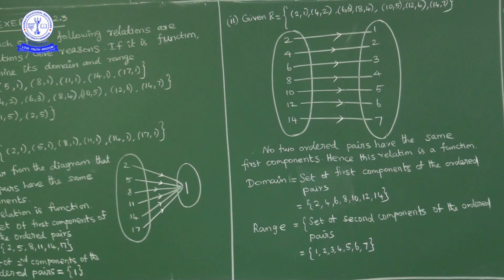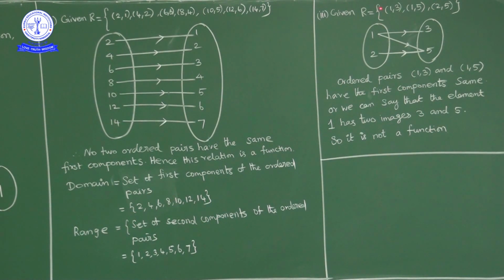Because the ordered pairs (1, 3) and (1, 5) have the same first component. So this relation is not a function, because 1 has more than one image. The image of 1 is 3 as well as 5. So this relation is not a function.